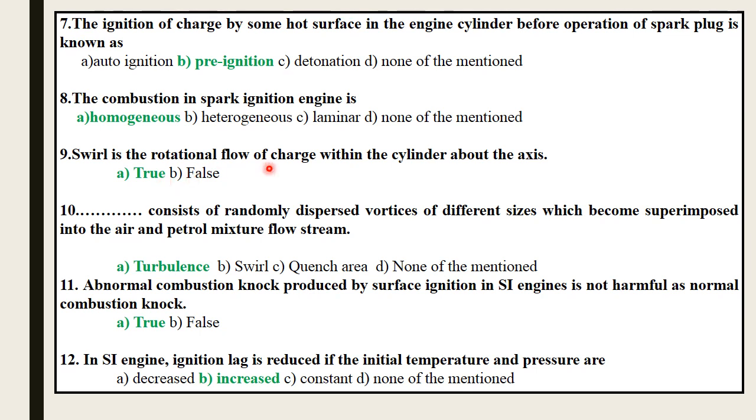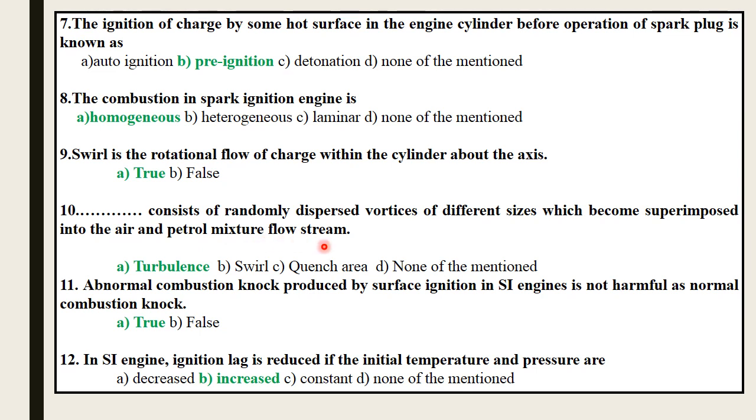So the swirl is rotational flow of the charge within the cylinder about the axis. This statement is true. 10. Turbulence consists of randomly dispersed vortices of different sizes which become superimposed into air and petrol mixture flow stream. Options: turbulence, swirl, quench area, none of them mentioned. So the correct answer is turbulence. Turbulence consists of randomly dispersed vortices of different sizes which become superimposed into air and petrol mixture flow stream.